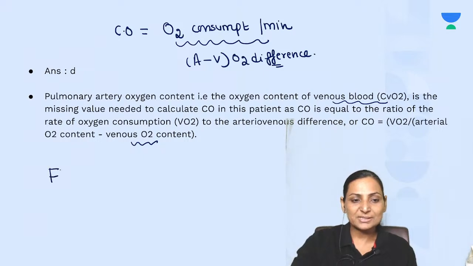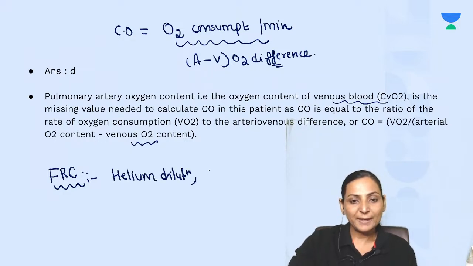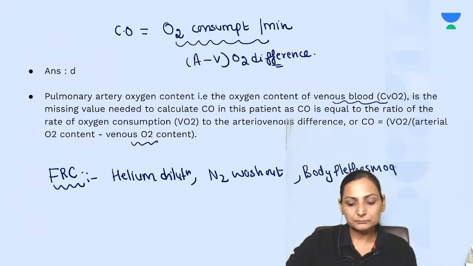So again, you can just add on over here. For functional residual capacity, you use the helium dilution method, then the nitrogen washout method, and body plethysmography.